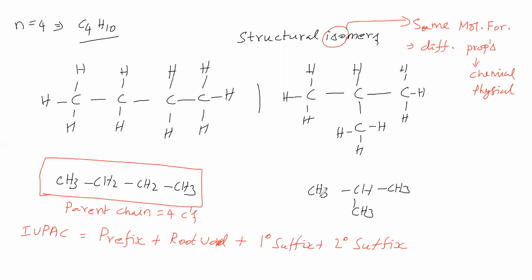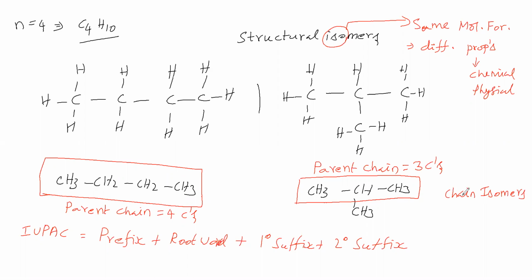Now we will take this molecule. In this molecule, what is the parent chain? This is the parent chain. So the parent chain contains 3 carbons. So in this molecule, the parent chain contains 4 carbons. In this molecule, the parent chain contains 3 carbons. In these two molecules, the number of carbons in the parent chain is different. Therefore, these two molecules are called chain isomers.